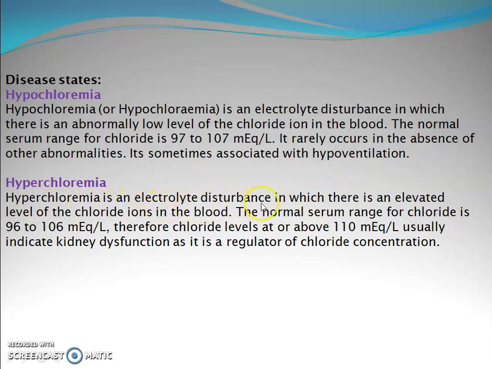Hyperchloremia is an electrolytic disturbance in which there is an elevated level of the chloride ion in the blood. The normal serum range for chloride ion is 96 to 106 milliequivalent per liter. Therefore, a chloride level at or above 110 milliequivalent per liter usually indicates kidney dysfunction, as the kidney is the regulator of chloride concentration.